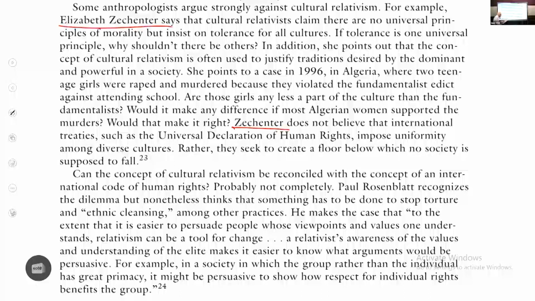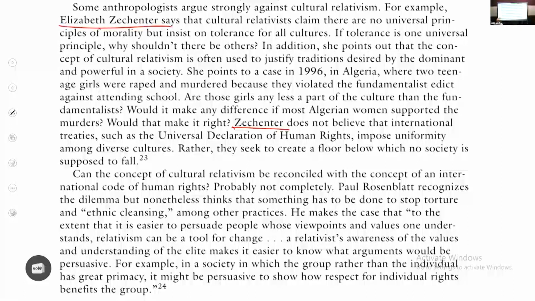So what is this debate? What does cultural relativism mean? It means that each culture should be judged on its own. But what is the principle of human rights? The principle of human rights says that regardless of which culture you belong to, everybody has to abide by some universal principles called human rights. So cultural relativism is supporting diversity. Human rights is supporting not diversity, but everybody following common principles.